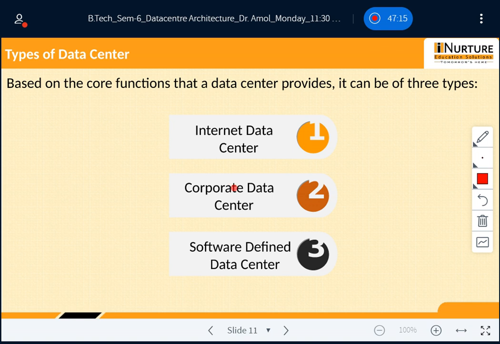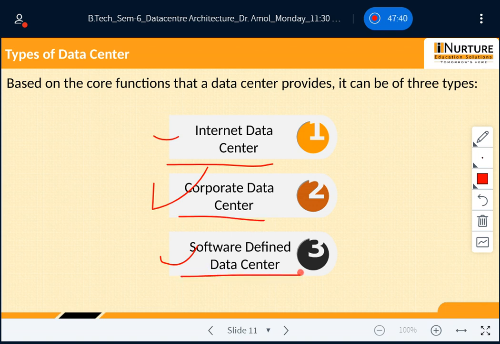First is the internet data center, second is the corporate data center, and third is the software defined data center. In short, IDC, CDC, and SDDC. SDDC stands for software defined data center.